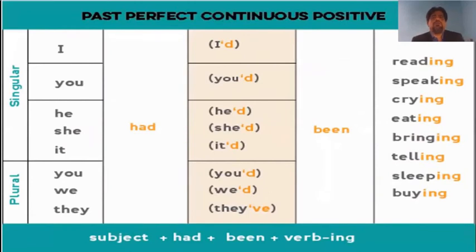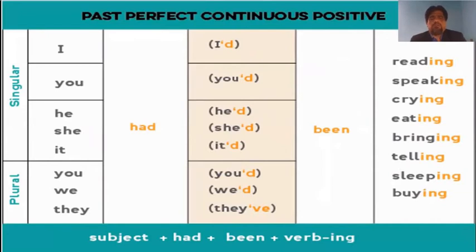Let us see many sentences. I had, we could write it in the contracted form, I'd. You can see how had could be written in the contracted form, and even if you write it in the contracted form, we must speak it as had. So I had been reading, you had been speaking, he had been crying, she had been eating, it had been raining, you had been telling, we had been sleeping, and they had been buying.